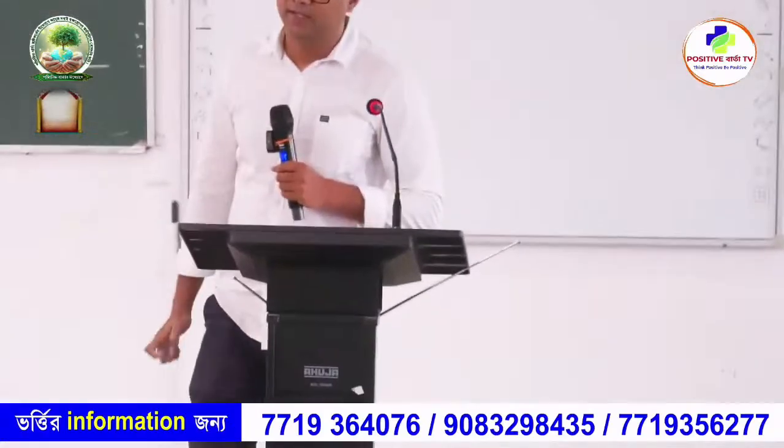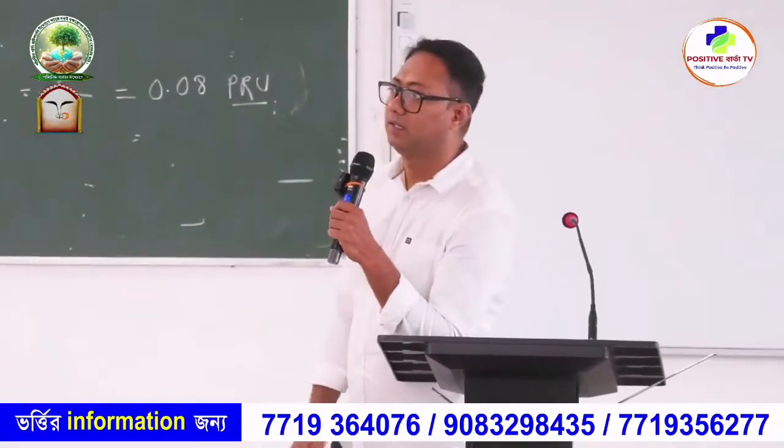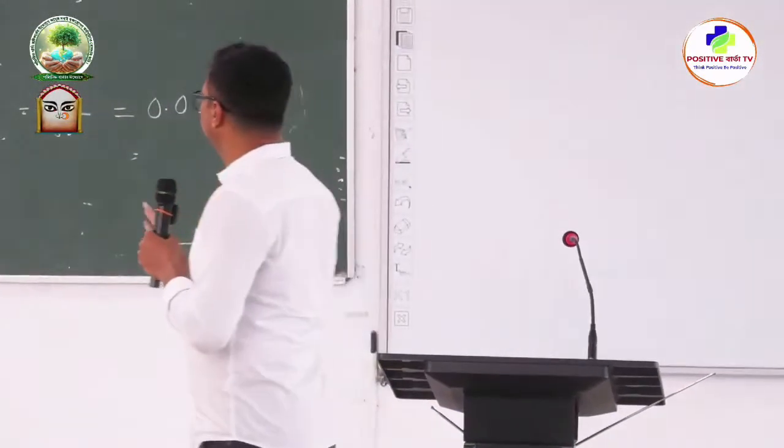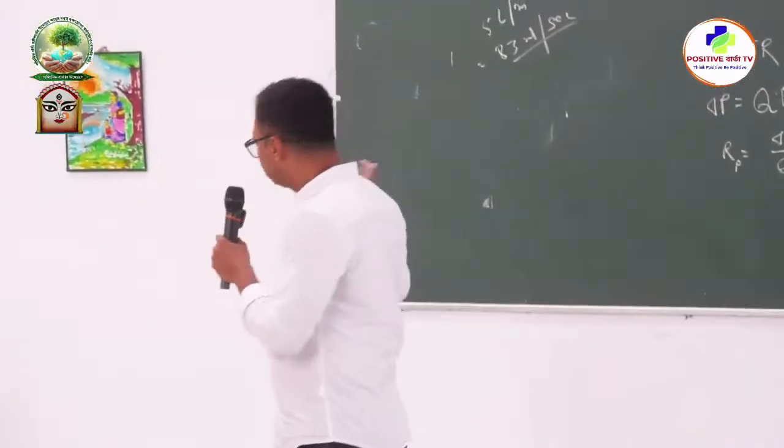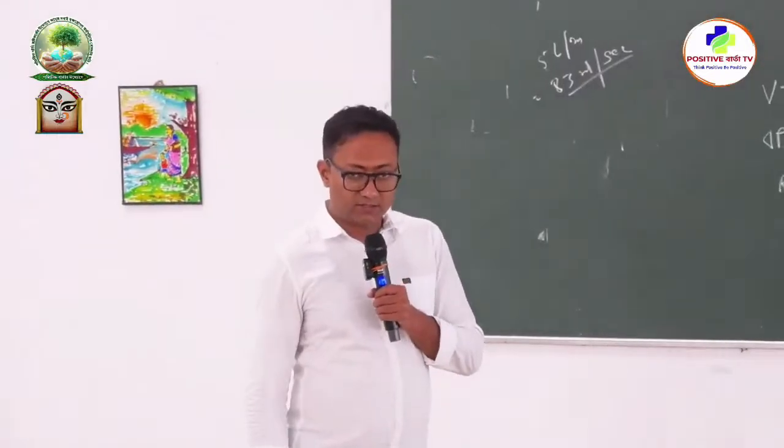Okay. Now, you have known Laplace law and Ohm's law in hemodynamics, right?